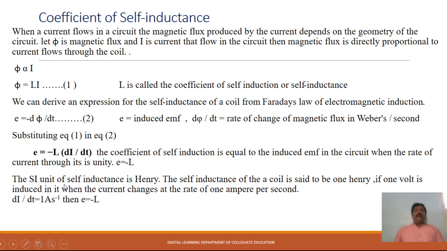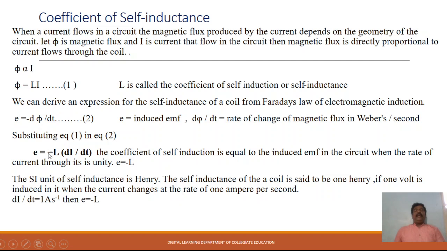The SI unit of self-inductance is Henry. The self-inductance of the coil is said to be 1 Henry if 1 volt is induced in it when the current changes at the rate of 1 ampere per second. If di by dt is equal to 1 ampere per second, then E is equal to minus of L. So from the definition, E is equal to L di by dt, or L is equal to E divided by di by dt.